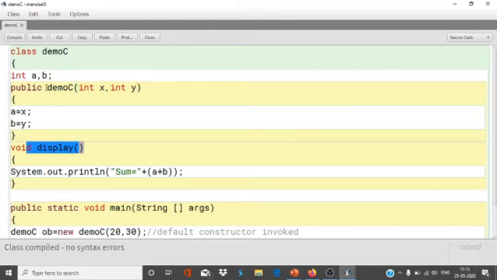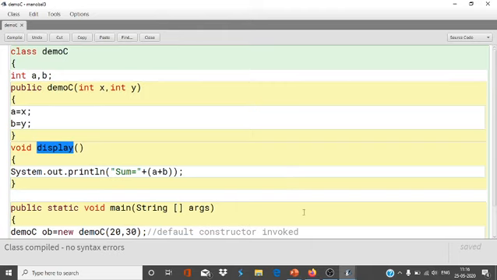And function: what is the difference between a constructor and a function? A constructor is automatically invoked when we create an object of the class, but a function we have to call whenever needed. However many times we create objects, that many times the constructor will be invoked, but we need to call a function explicitly. The class name and the constructor name will always be the same, but the class name and the function name will always be different. So these are a few differences between a constructor and a function.